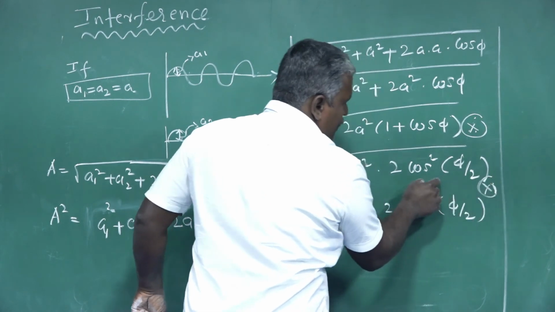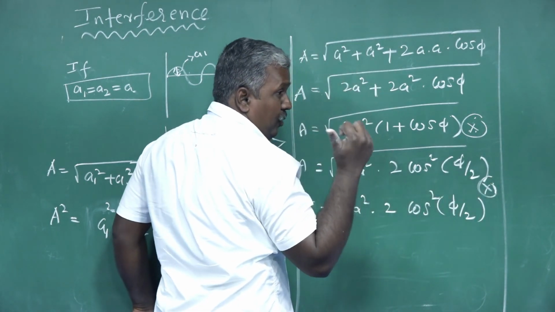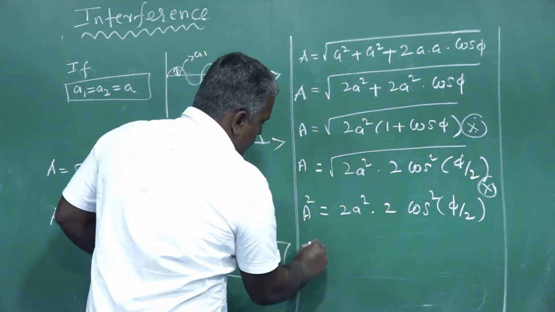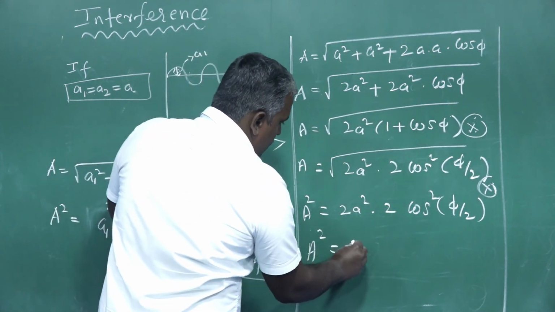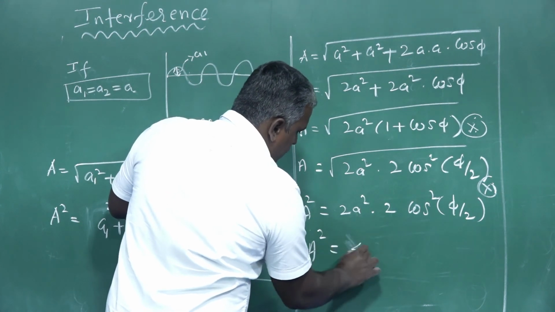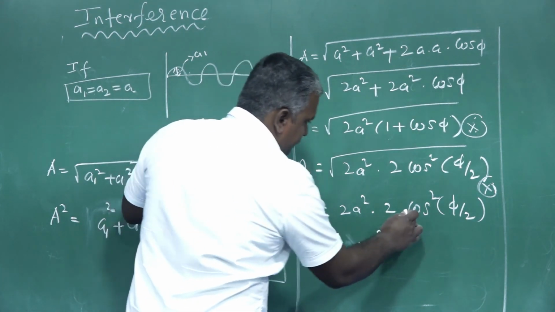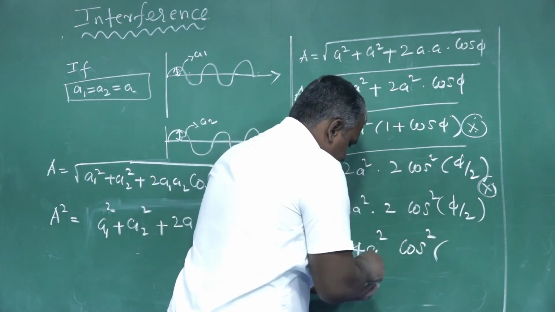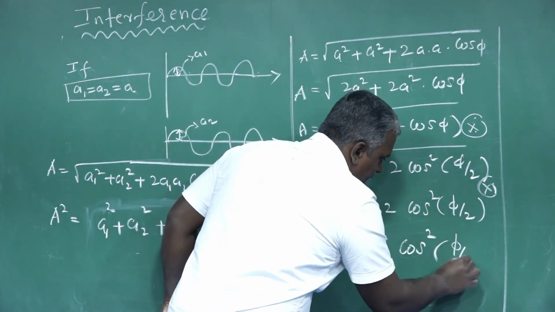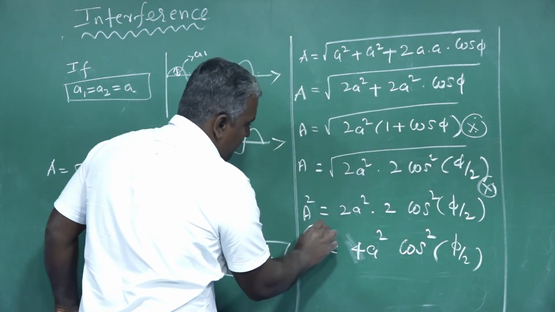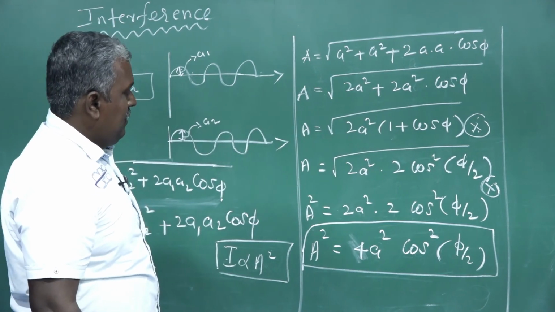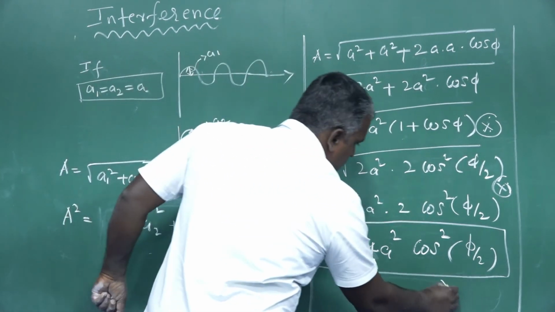Any doubt at this place? Ask me, okay, through mobile. No need. So A square is equal to 4A square into cos square of phi by 2. Very, very important formula.